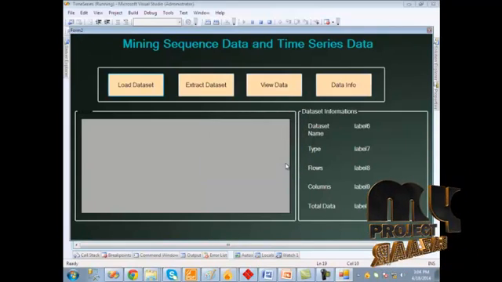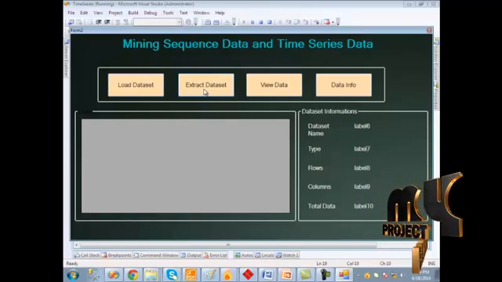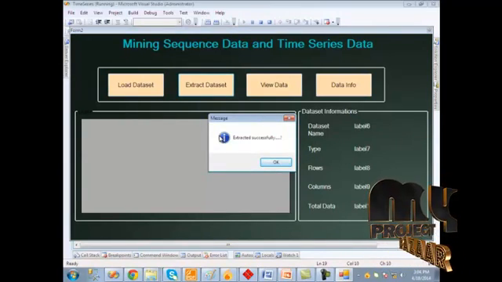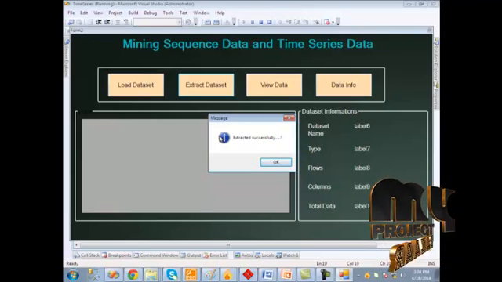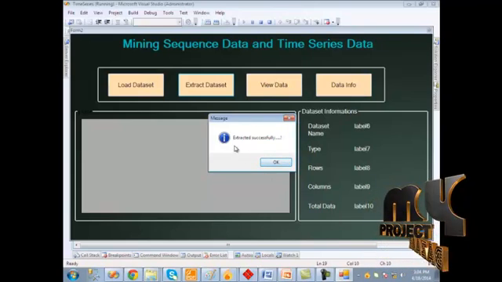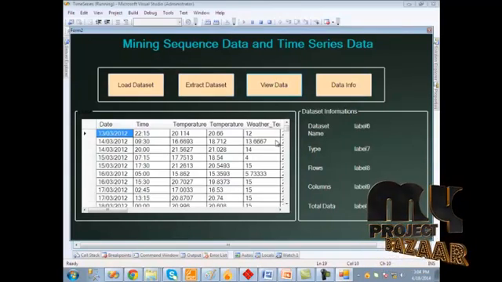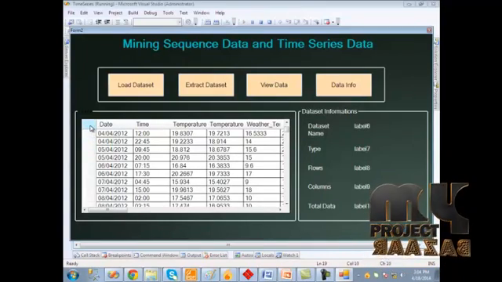In this form, we are going to perform the extraction process. When we click extract dataset, the data extraction is performed. Here, data extraction means the data in the text file is stored in the database, that is, in the backend support. Here the SQL server is used. When the process is completed, we get the extracted successfully message. We should click view data to view the data. So this data stored in the database is shown here.